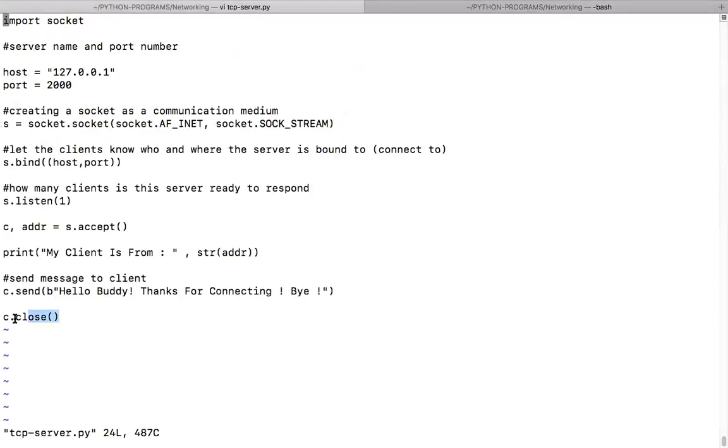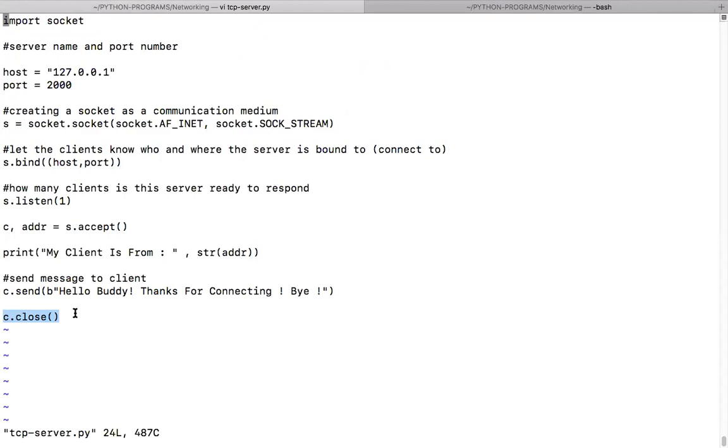The moment you say close the socket, it means that no more data transmission will happen. He will close the socket. So that would be taken by your client, and he understands that okay, the socket is closed, no more. I'll get the message when I am closing. Done. Bye, see you. Guys, did you get that?